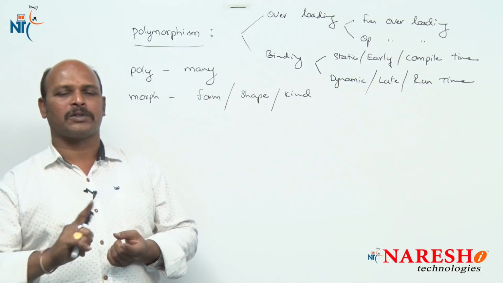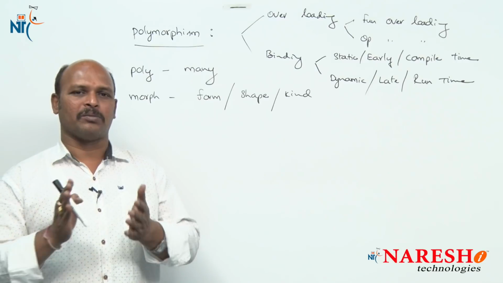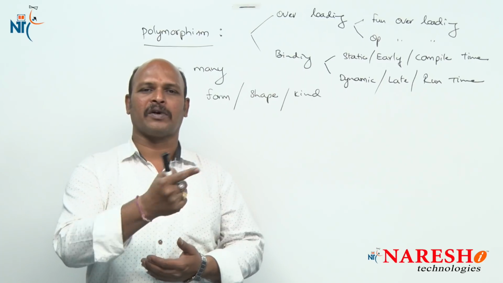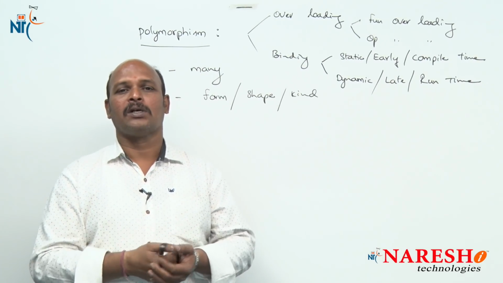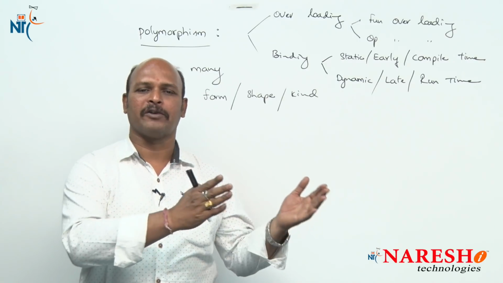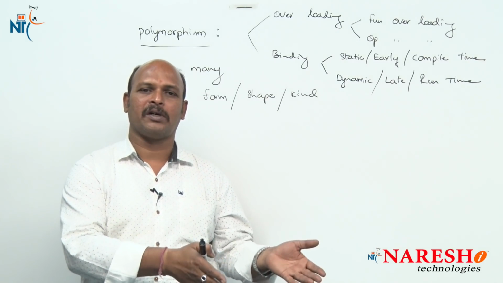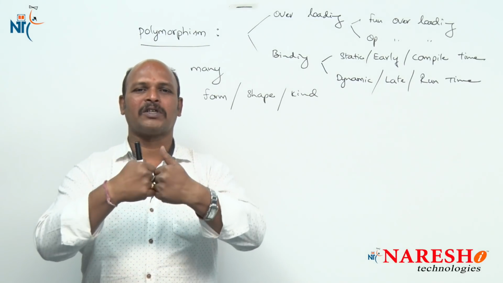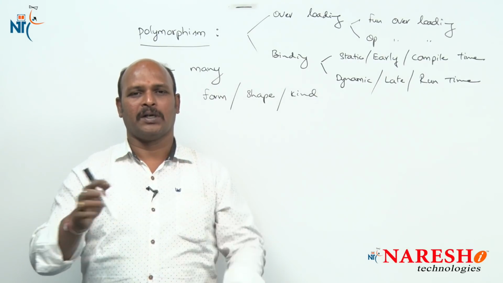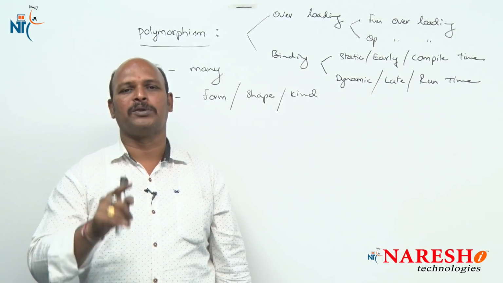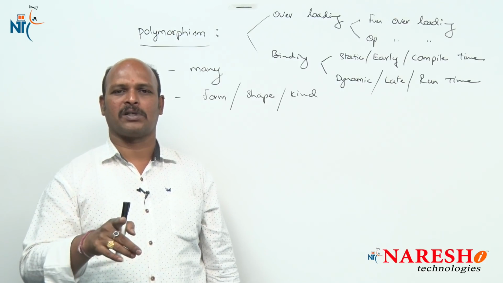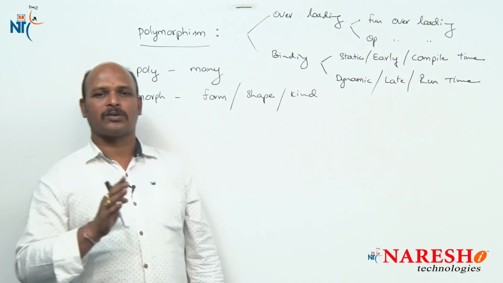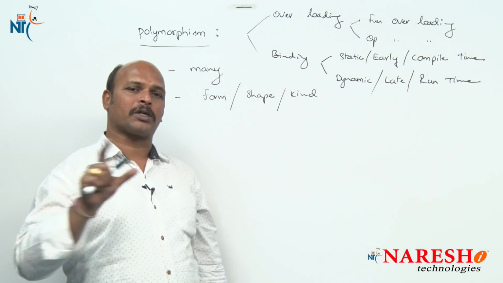That is why C++ is not pure object oriented; C++ is an extension of C language and C is already function oriented. C++ supports all the features of function oriented and object oriented, that is, it mixes function oriented with object oriented. That is why it is not a pure object oriented programming language. Java is a pure object oriented programming language. That is why C++ does not belong to the pure object category.